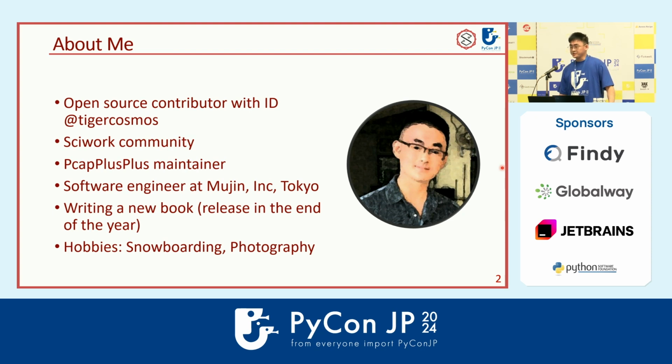I'm now a software engineer at Mugen in Tokyo, which is a robotics company. I'm also writing a new book about some software essentials in Mandarin, which will be published in Taiwan. My hobbies are snowboarding and photography. So if anyone is interested in anything listed here, I'm willing to talk with you.